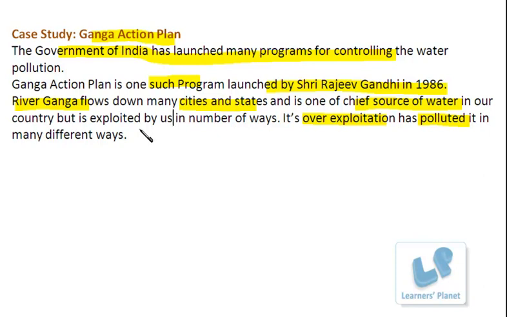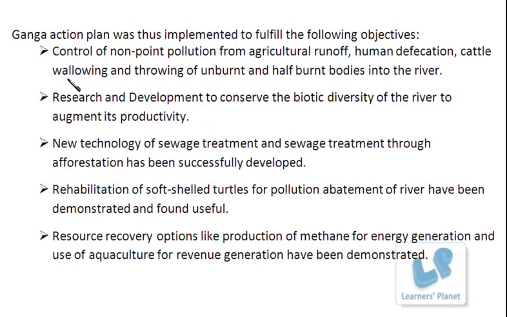Let me tell you what these objectives are. First of all, it was related to the control of non-point pollution. You know what non-point pollution is? It is pollution which is not led exactly at the place of action. I can say that at a certain place a particular activity is going on, and these activities lead to the pollution of natural resources which are located far away from the site of generation of the pollutant. So Ganga is getting polluted because of this non-point pollution.